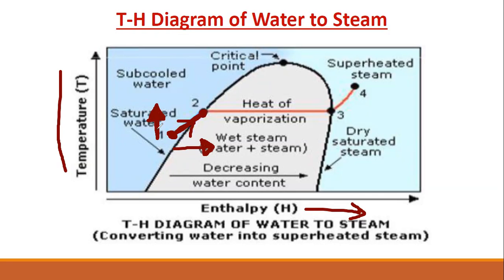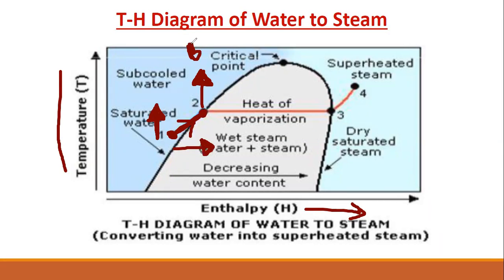But the question is, will the temperature continue to rise and rise and rise? No, the water temperature will continue to rise until point 2. What is point 2? This particular point is known as the boiling point. I'm marking it as B.